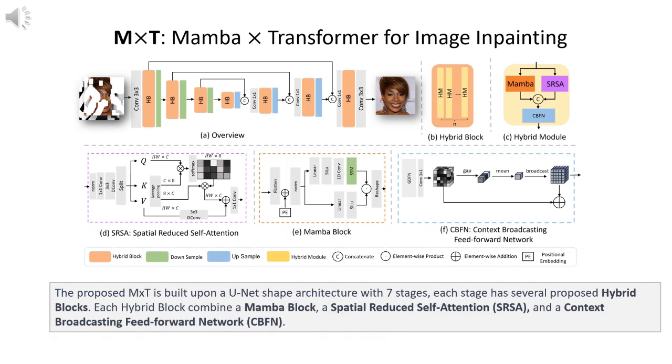The proposed MxT is built upon a U-Net shape architecture with 7 stages. Each stage has several proposed hybrid blocks. Each hybrid block combines a Mamba block, a spatial reduced self-attention, and a context broadcasting feed-forward network.